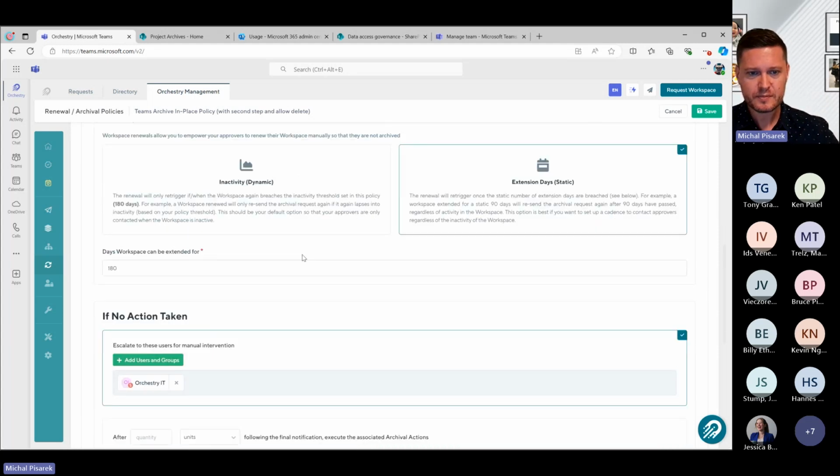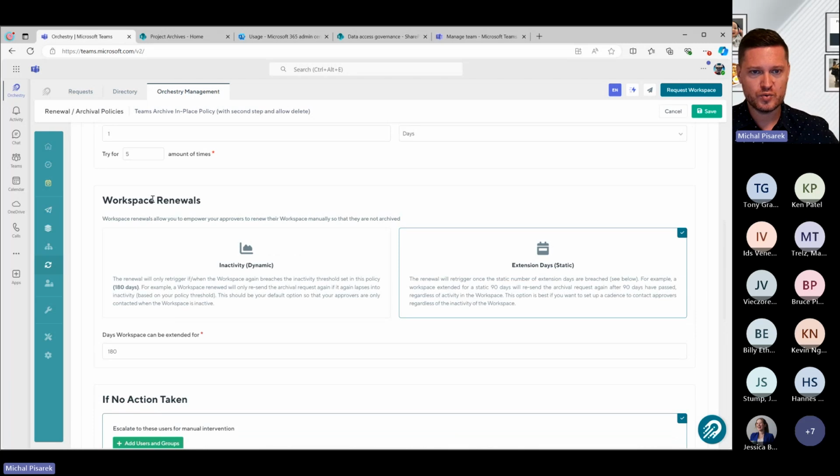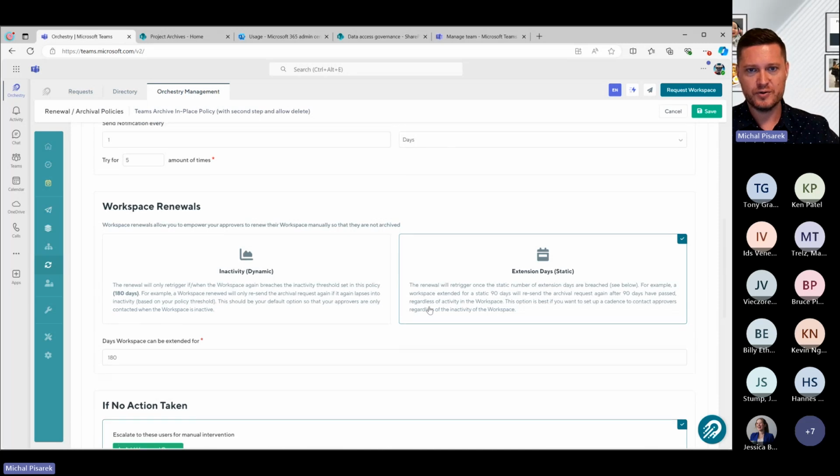The other thing we can do with these renewals is allow them to renew the workspace. And these renewals can be based on inactivity. So inactivity is dynamic: as long as you keep using the workspace, we're not going to ask you again. Or it can be based on what we call extension days, so it can be static. This is a really interesting option if you work for something like an educational institution where you create a team when the school term starts, and once it ends, it's pretty much done. All of those options are available within Orchestry for you.